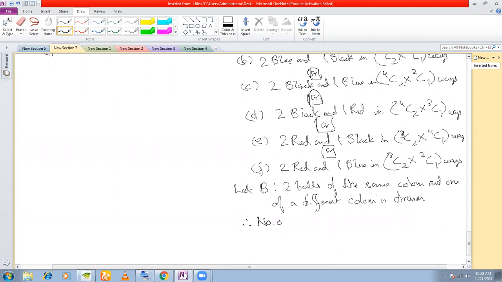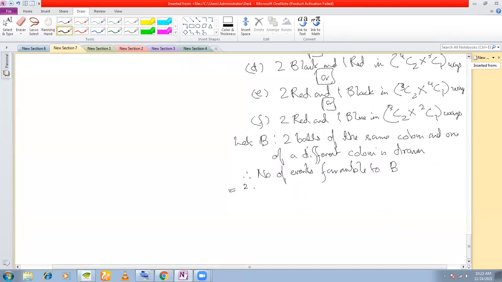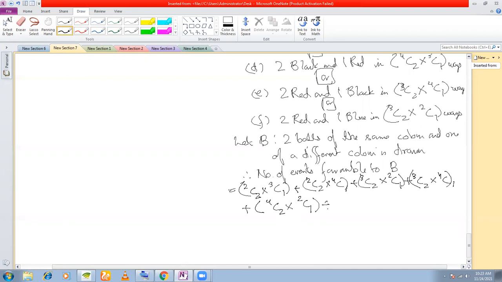Therefore, number of events favorable to B is equal to 2C2 into 3C1 plus 2C2 into 4C1 plus 3C2 into 2C1 plus 3C2 into 4C1 plus 4C2 into 2C1, and you have 2 more, right?